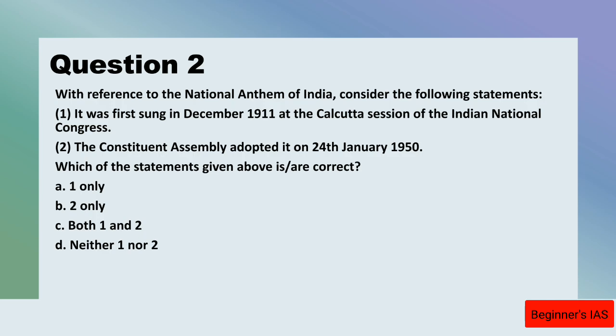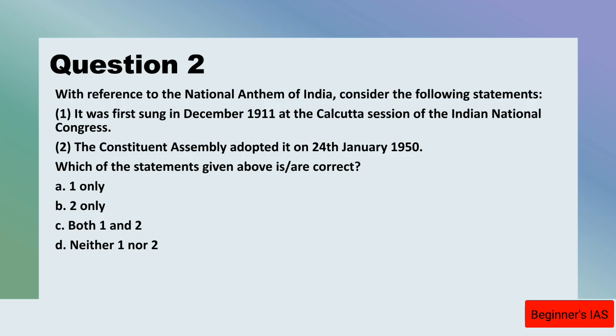Let us analyze the statements. Yes, this statement is correct. Statement 1 is right. Why is it right? The national anthem of India, that is Jana Gana Mana, was originally composed by Rabindranath Tagore in Bengali. It was first sung at Calcutta during the session of the Indian National Congress in December 1911. Therefore, this statement number 1 is right.